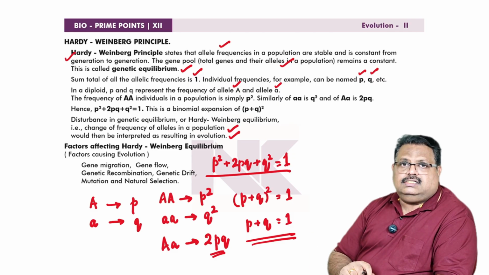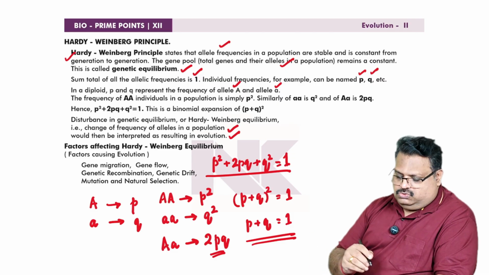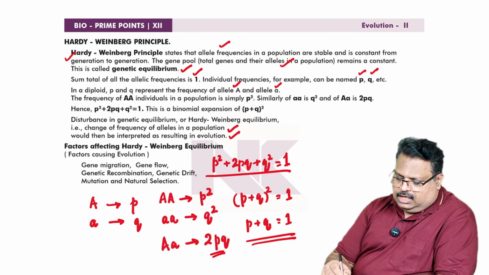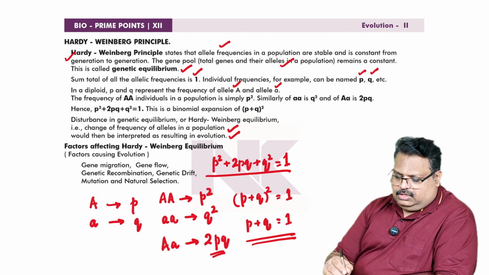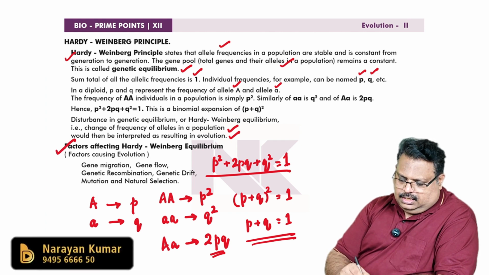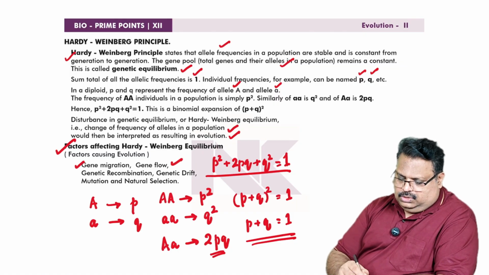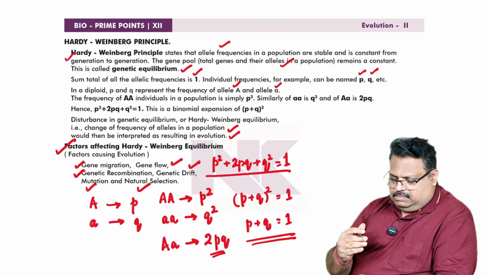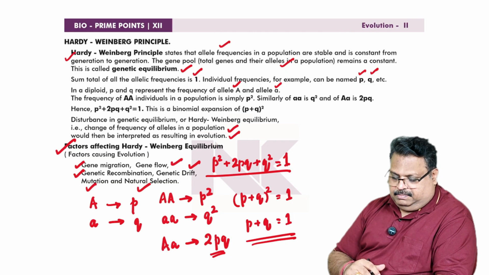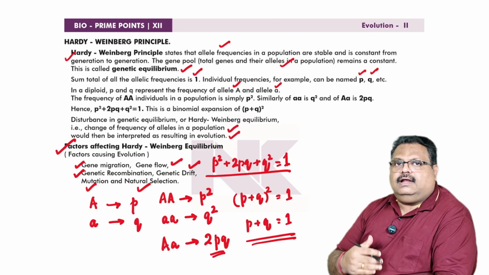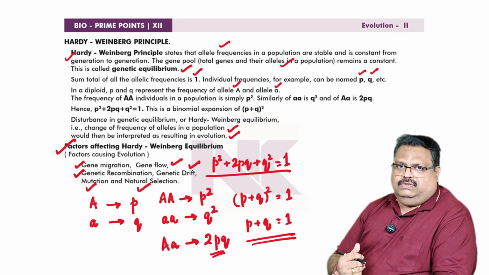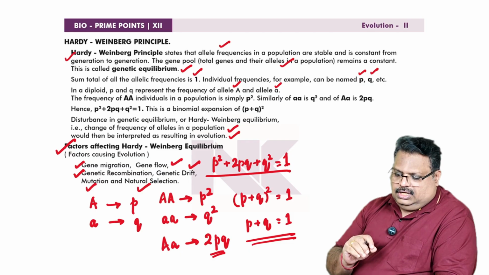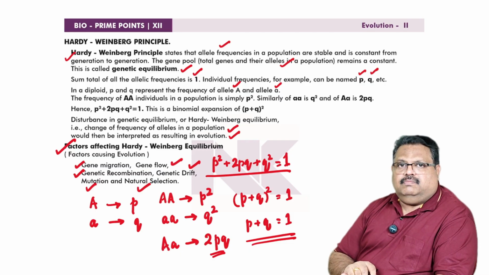And what are the factors affecting Hardy-Weinberg equilibrium? This is also important. Factors affecting Hardy-Weinberg equilibrium means factors causing evolution. They are gene migration, gene flow, genetic recombination, genetic drift, mutation and natural selection. So something happens in the genetic equilibrium. All these genetic variations lead to the process called evolution. Okay. So this concept is called Hardy-Weinberg equilibrium.